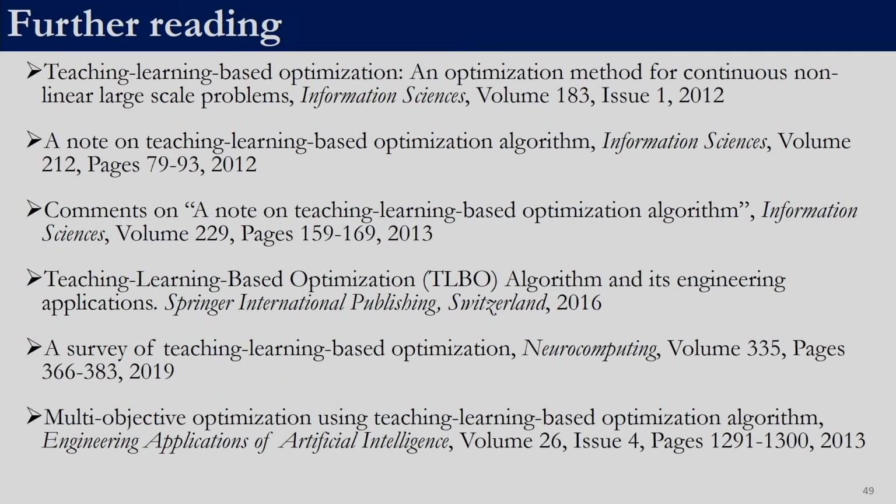Some additional reading is given over here. This is the Information Sciences paper in which TLBO was proposed. This is a note on teaching learning based optimization which criticized this paper, and these are comments on that note. There is a book on TLBO by Professor Rao, Teaching Learning Based Algorithm and its Engineering Applications. A survey of teaching learning based optimization is also available, published in 2019. Teaching learning based optimization has also been extended for solving multi objective optimization problems. You can go to the journal Engineering Applications of Artificial Intelligence and have a look at it if you are interested.